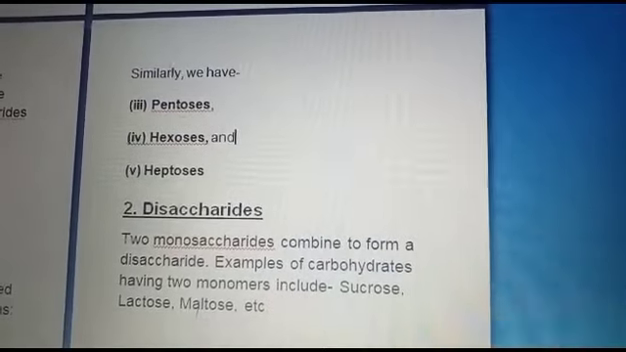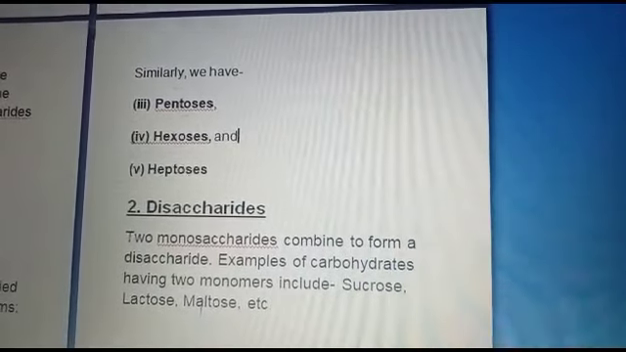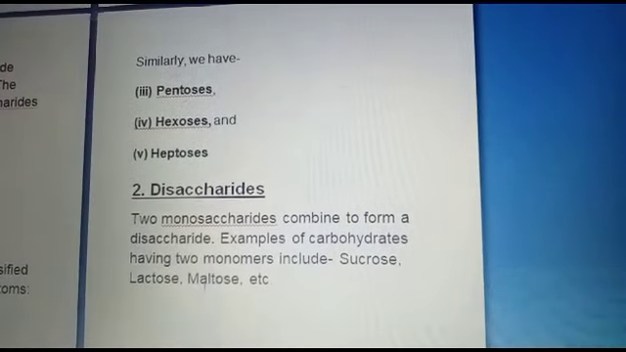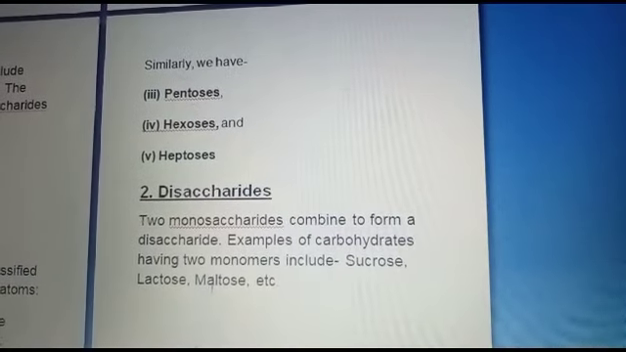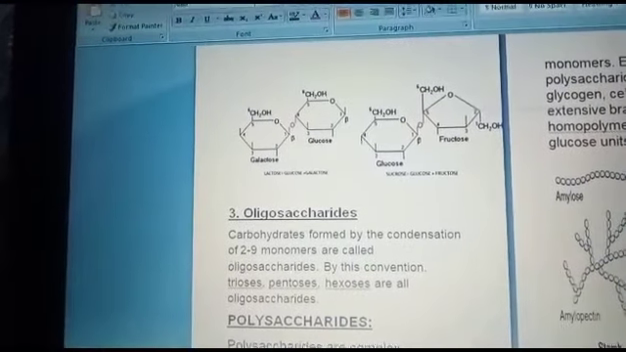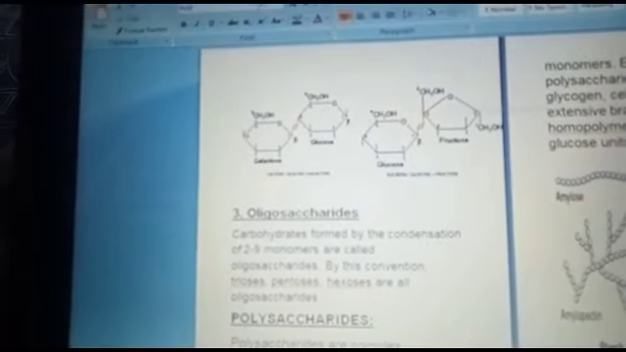The second one is disaccharide. 2 monosaccharides combine to form a disaccharide. Examples of carbohydrates having 2 monomers include sucrose, lactose, maltose, etc. This is the basic structure of disaccharide units.